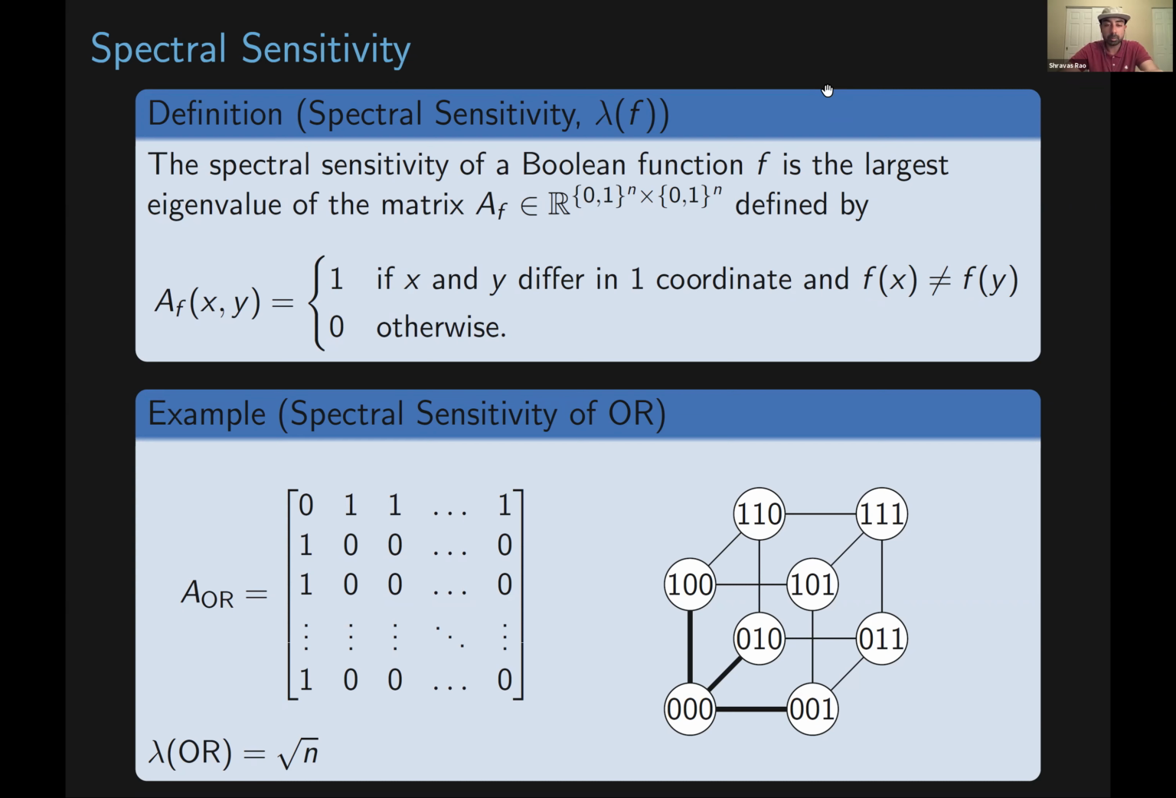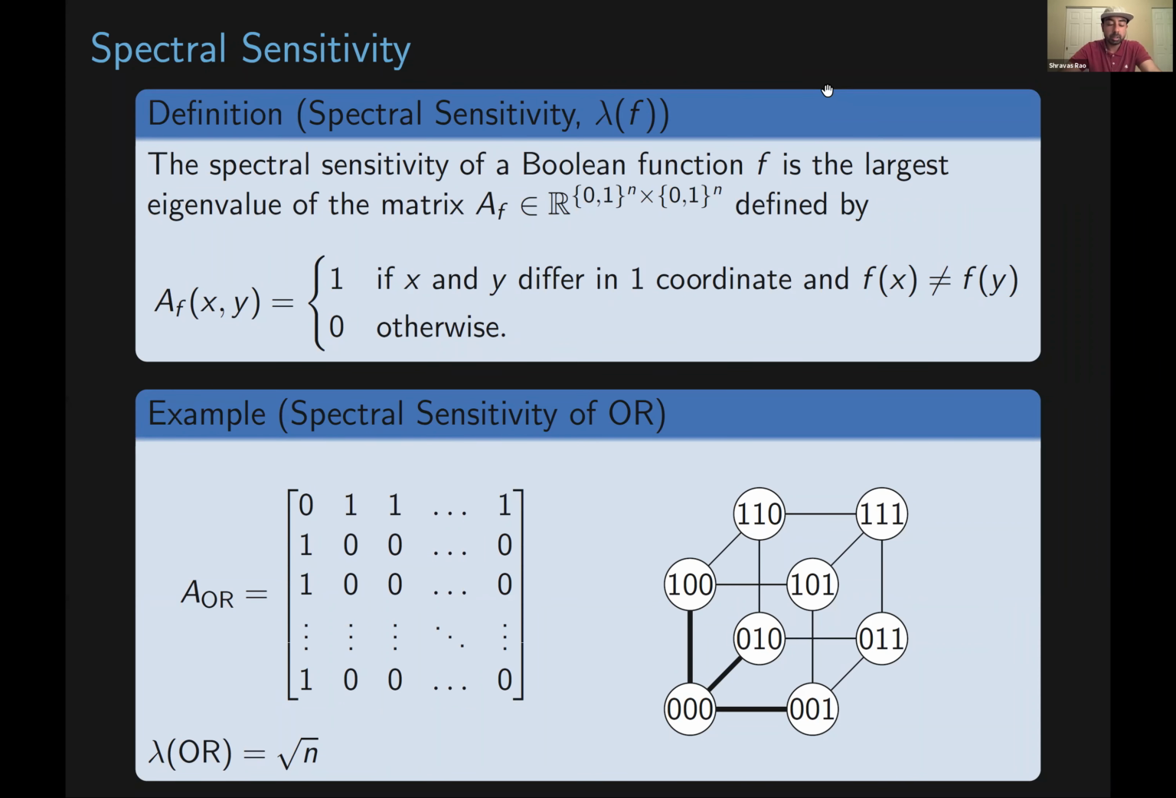And in general, the subgraph of the hypercube will end up looking like the star graph. So in the adjacency matrix, in this case A of OR, the matrix we obtain is going to have a lot of 0 rows and 0 columns, so I'm going to be deleting those. What we'll get in the end is a matrix that looks as follows. The first row is going to have a 0 and then a bunch of 1s. All other rows will have a 1 and then a bunch of 0s. And then we can compute the largest eigenvalue of this matrix, which is going to end up being the square root of n.